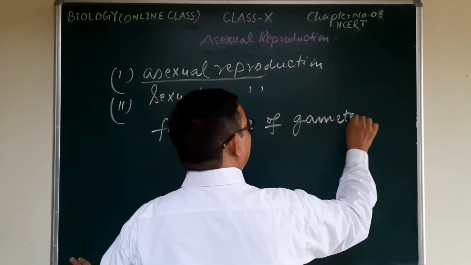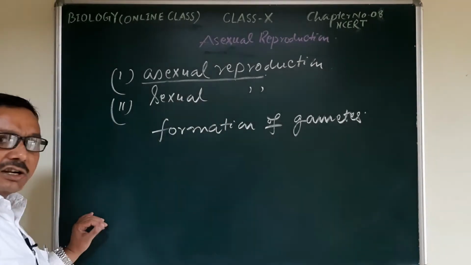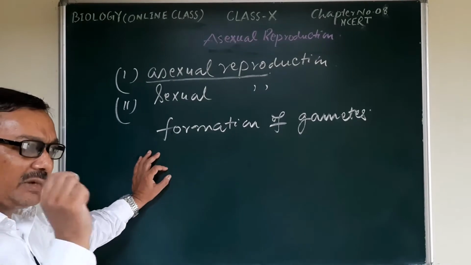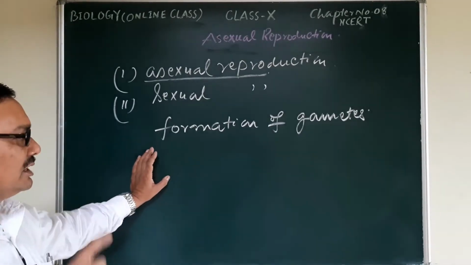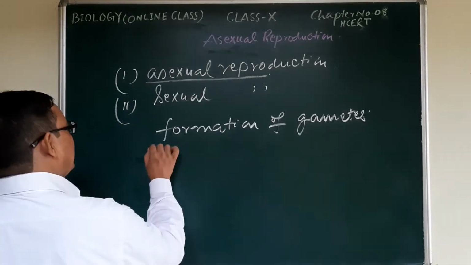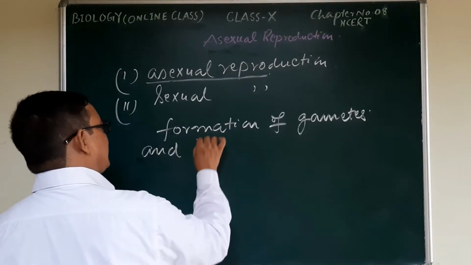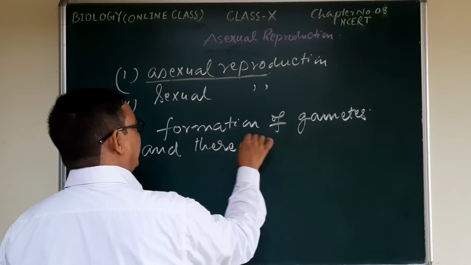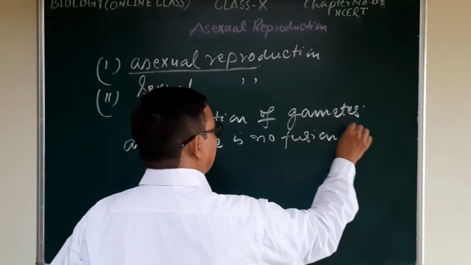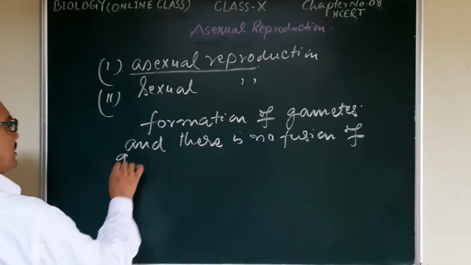Gametes means two dissimilar germ cells, like the male germ cells and the female germ cells. There is no formation of gametes and there is no fusion of gametes.